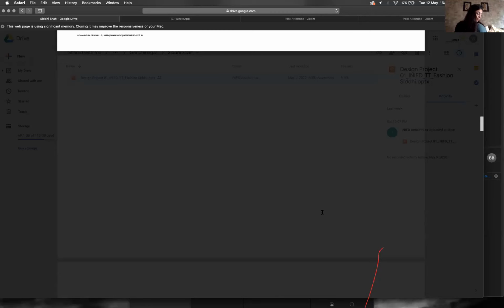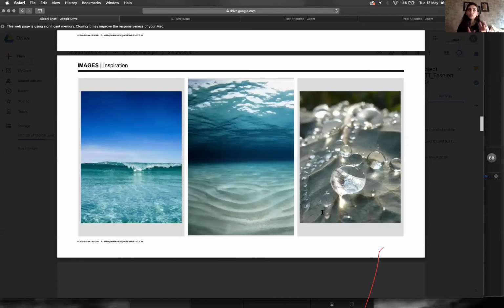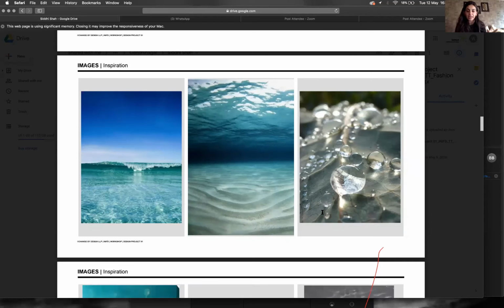There are also some presentations, to be honest, which I don't want to show you because I know it's going to deeply offend the person when I show the presentation. But the point is that there are some which have no link whatsoever. There are some which have Wikipedia screenshots just pasted in place, which is not correct. There are some with so many different directions that you don't even know which direction the person's going into. There's one in particular where the person has very enthusiastically added lots of imagery, which I'm really happy about. But where it starts from and where it goes to, there's such a gap that it's really confusing.